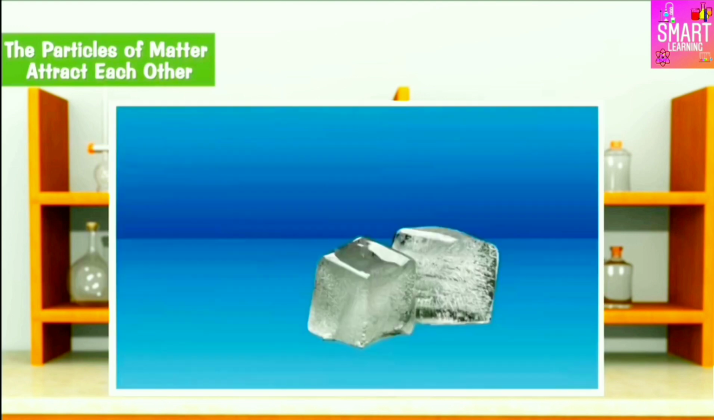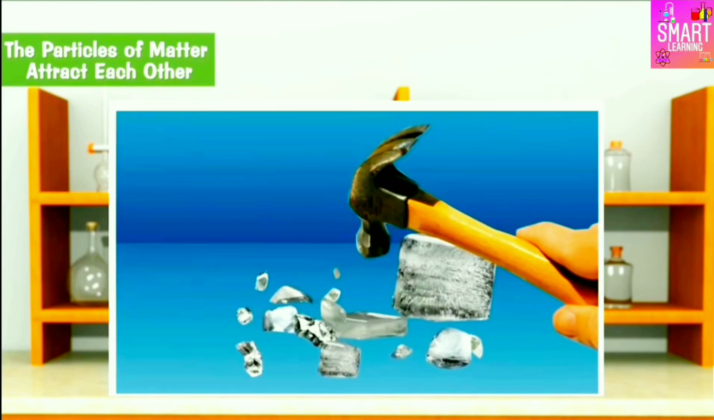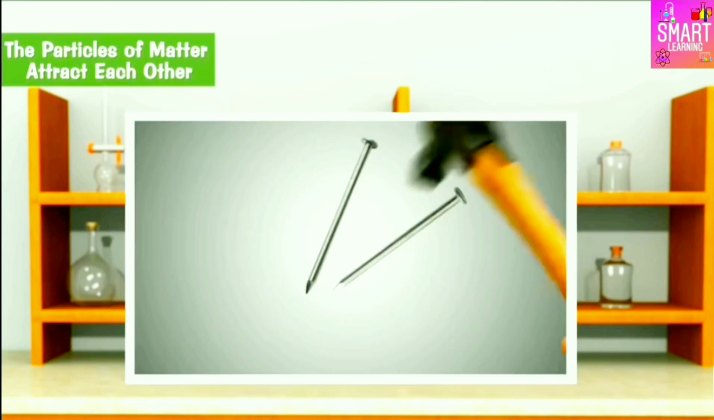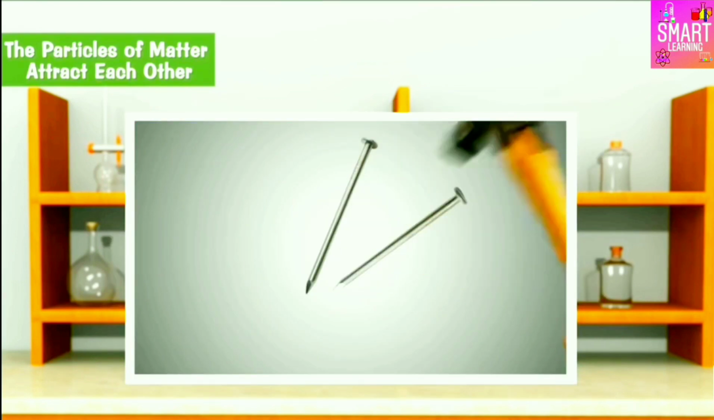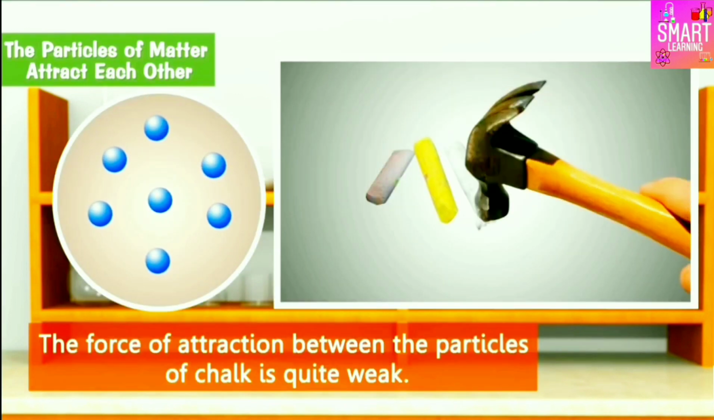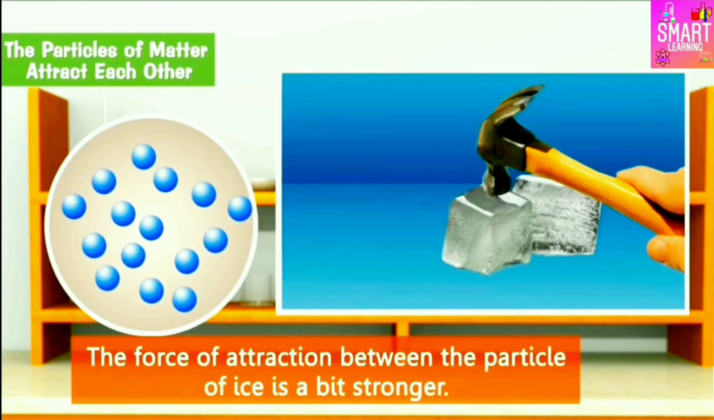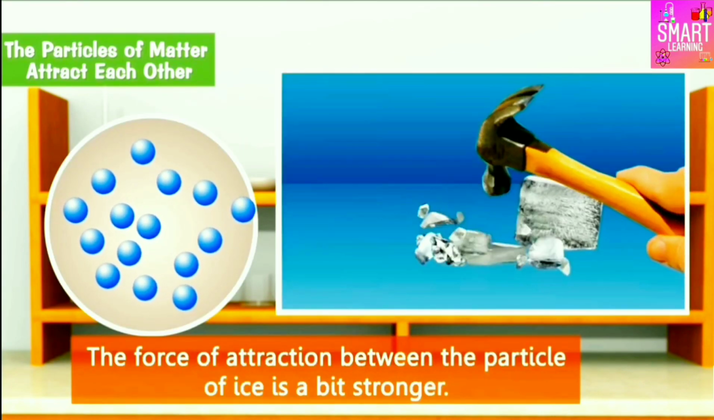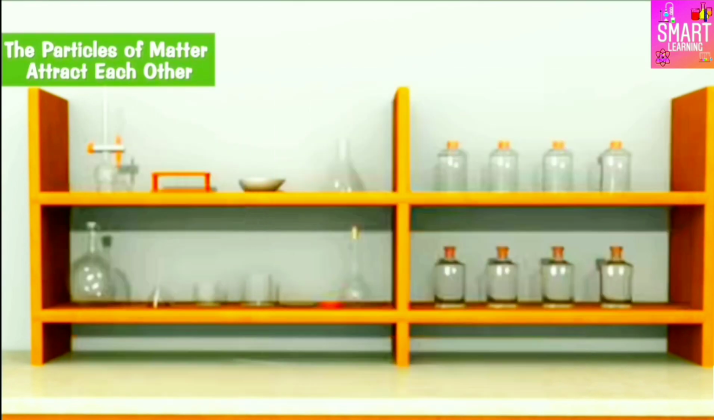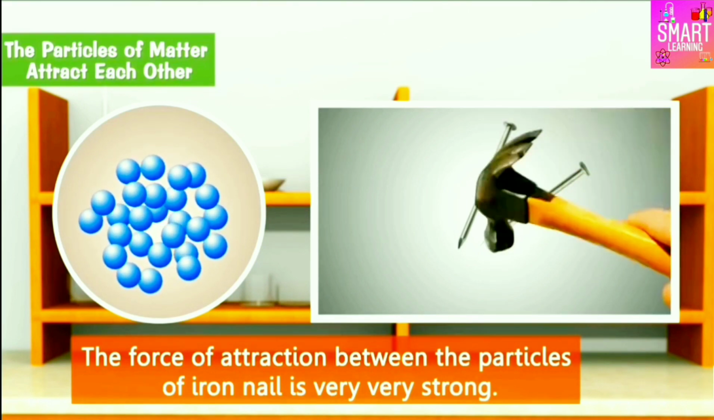It requires more force to break the cube of ice, whereas the iron nail does not break at all even with a large force. This shows that the force of attraction between the particles of chalk is quite weak. The force of attraction between the particles of ice is a bit stronger, whereas the force of attraction between the particles of iron nail is very strong.